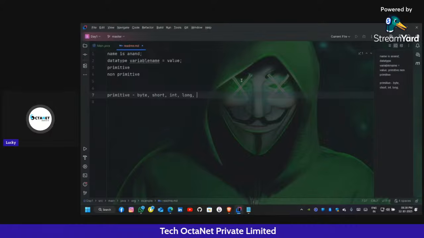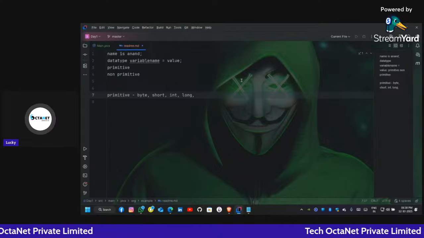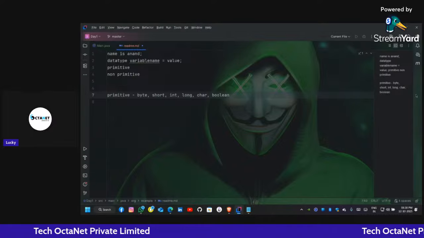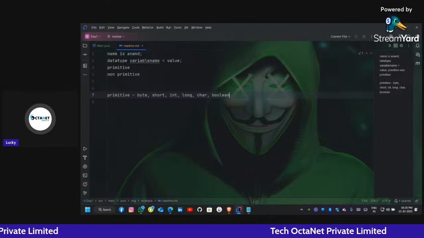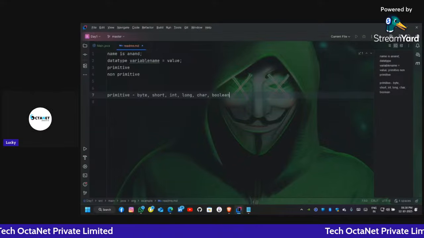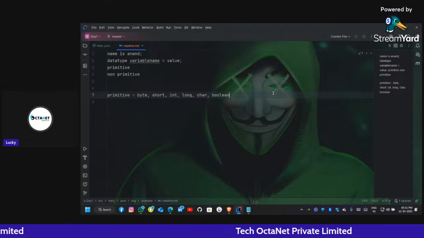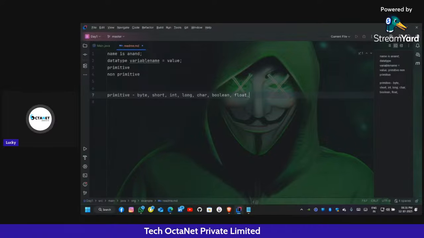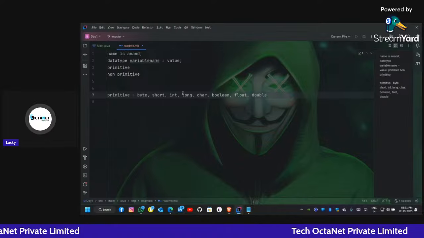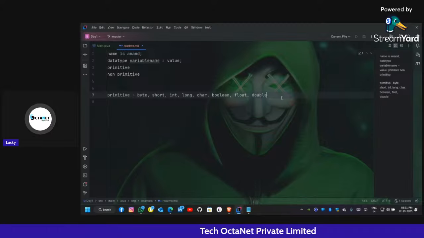Okay. Then where was I? I was writing primitive data types, and it is byte, short, int, long, and what else? Char. Then it comes boolean, and what more? Did I leave anything? Can you tell me? Of course, I left it. If there are numbers, then there are float or decimal numbers. Float and double. So 1, 2, 3, 4, 5, 6, 7, and 8. That makes it 8.